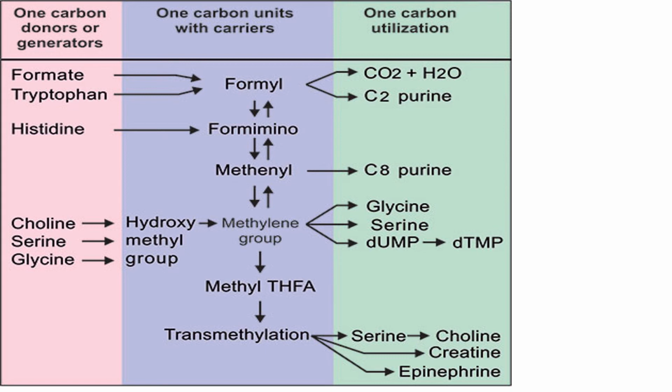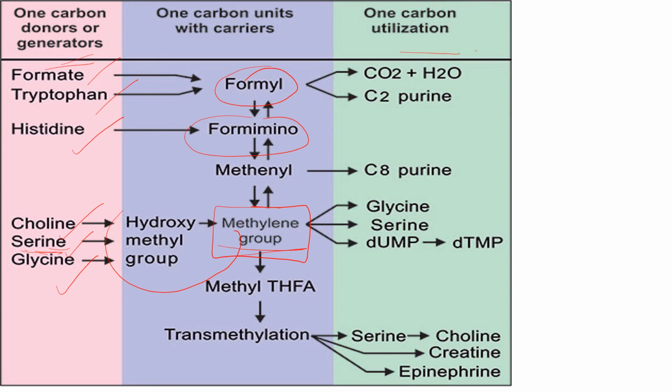So this is the summary of 1 carbon generation and utilization. The 1 carbon donors are formate, tryptophan, histidine, choline, serine and glycine. Formate and tryptophan donate the formyl group, histidine donates the formimino group, and choline, serine and glycine donate the methylene group. So the methylene group is a major entry point of the 1 carbon pool, and serine plays an important role.